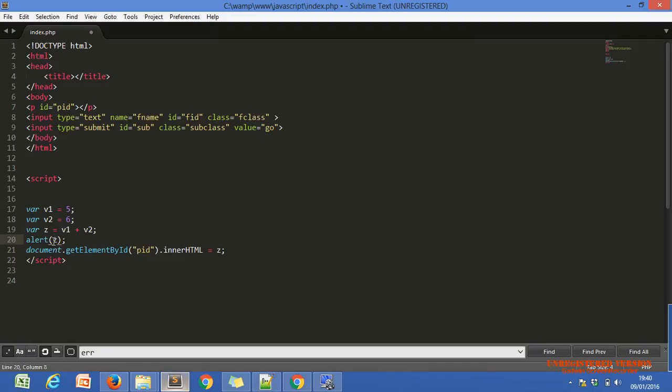Now we are passing z. What is z? The third variable. What is within z? The calculation of the first and second variables, the addition of the first and second variable, means 11. Now I just have to pass z directly. At the time of declaration only we have to use the var keyword. After that we pass the variable directly. We do not need to use the var keyword every time. Okay, Nazar, you get the difference?